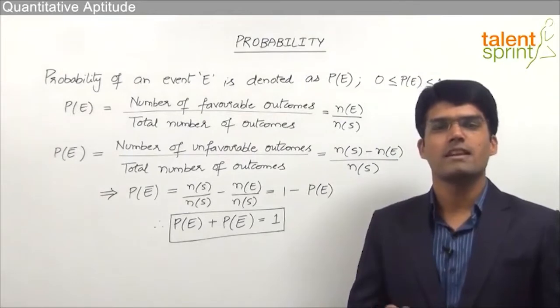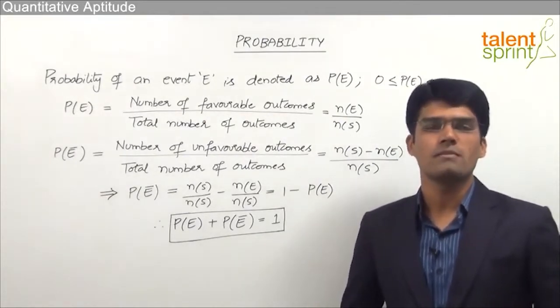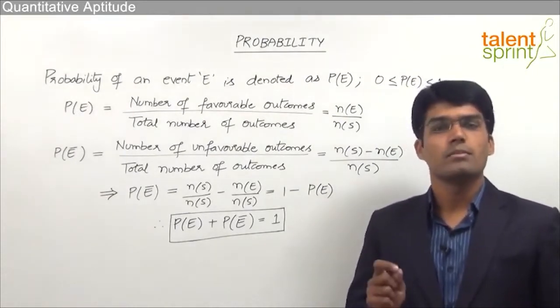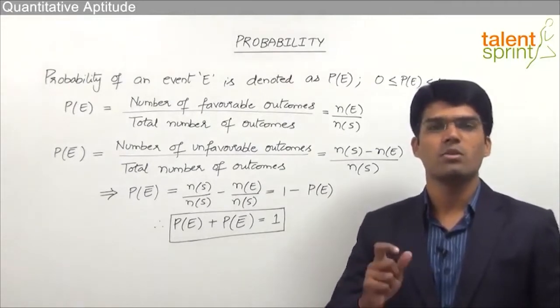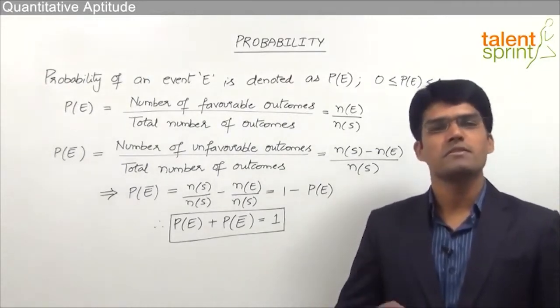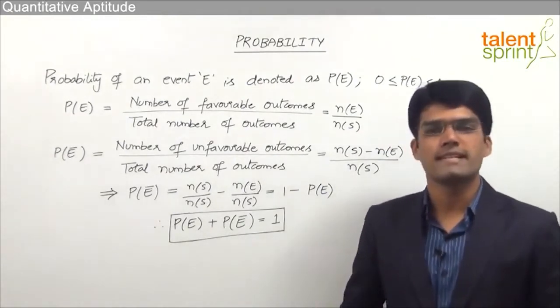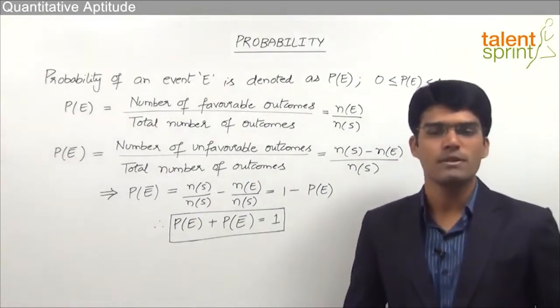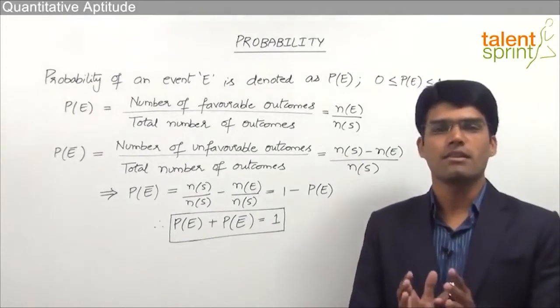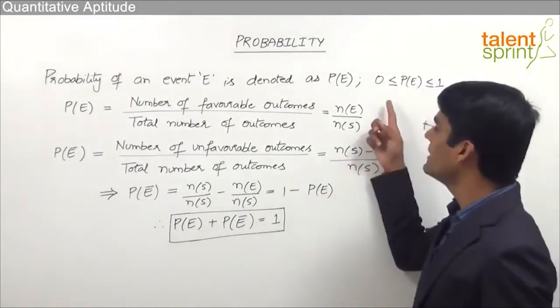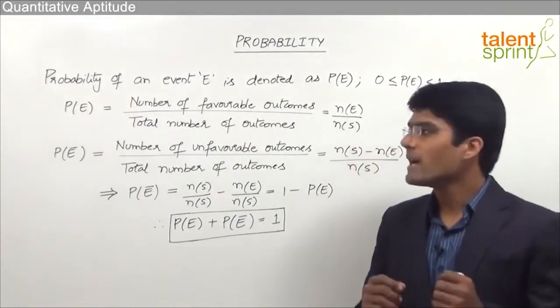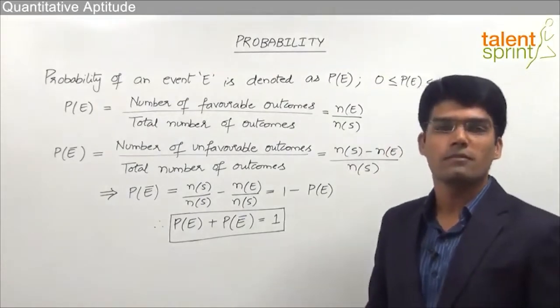And similarly, for such a coin, what is the probability that the outcome is a tails? Now here, the probability should be taken as 0. Why? Because we know that tails cannot appear for a coin which has got heads on both the sides. So probability for a definite event should be taken as 1 and probability for an impossible event should be taken as 0. And in general, probability of an event always lies between 0 and 1. Let us now see how to measure the probability of an event.